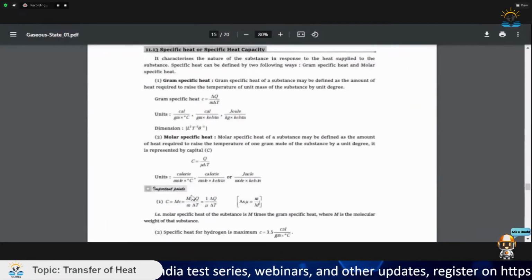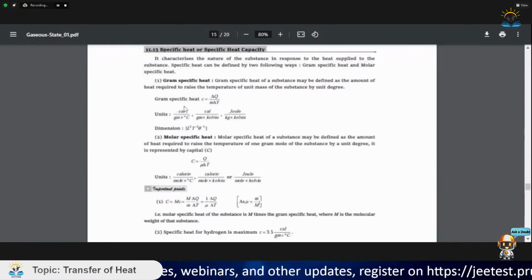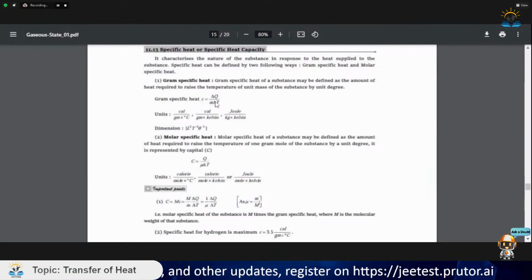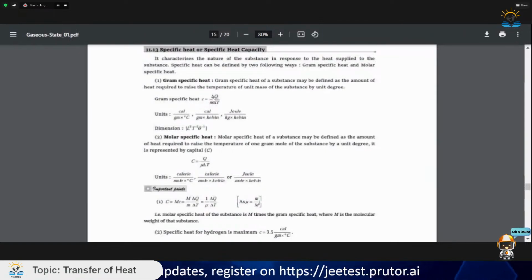Now let us take a quick look at specific heat or specific heat capacity. Gram specific heat is denoted as delta Q by m delta T, where delta Q is the heat transfer and delta T is the change in temperature.